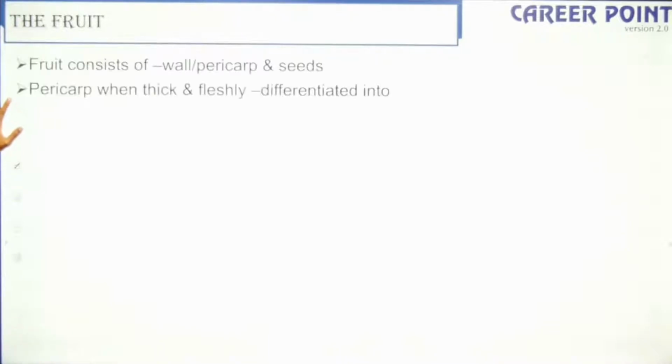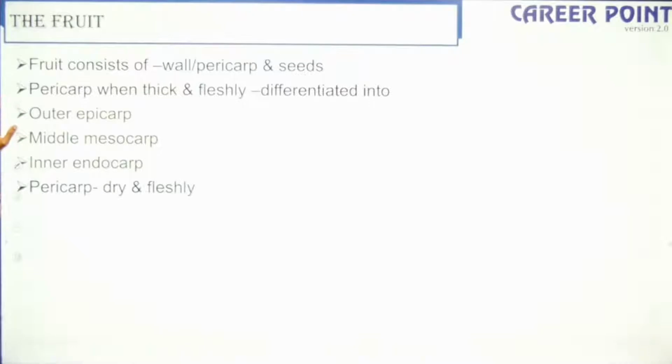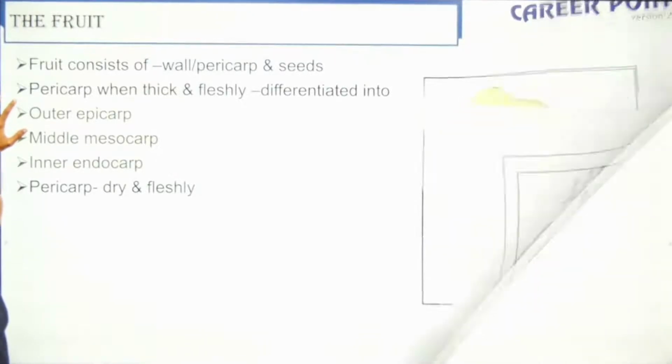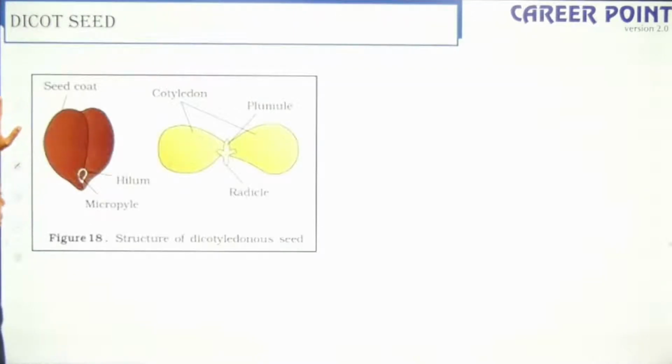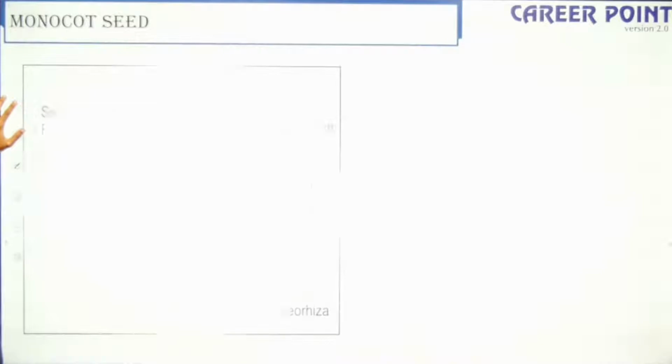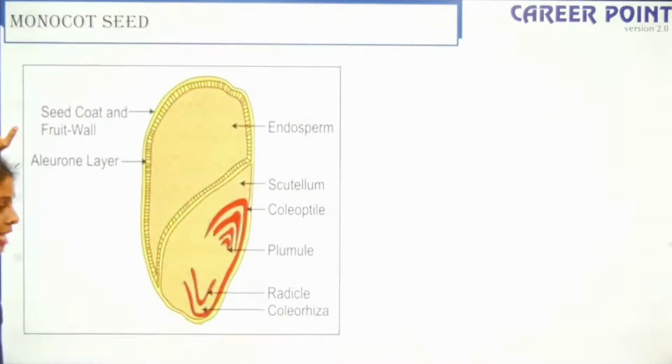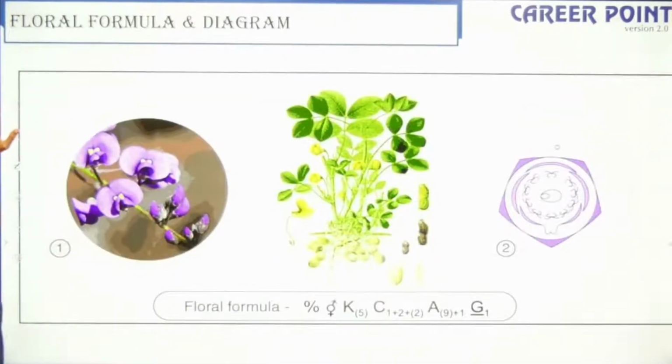Talking about the fruit, how the fruit forms, what are the layers of the fruit? You have the epicarp, mesocarp and the endocarp, right? Moving further, the dicot seed, right? You have a micropyle and the hilum, etc. The monocot seed, where you have the scutellum, the coleoptile, coleorhiza, the endosperm, right? Then you have what is called a floral formula.